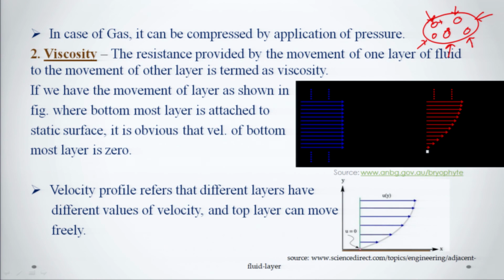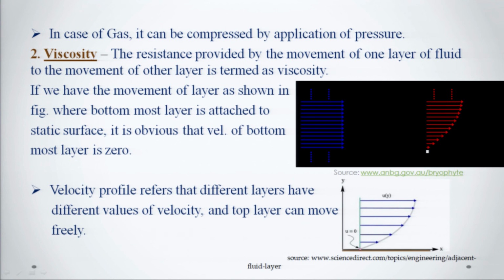We will observe there will be the compression. The gases can be compressed by the application of pressure. So, in case of gas, we can say it can be compressed by the application of pressure, whereas in liquid it is incompressible. Okay. And the next property which we will discuss about is viscosity.